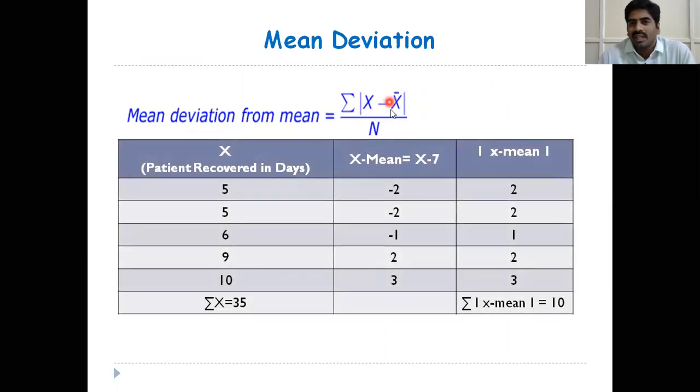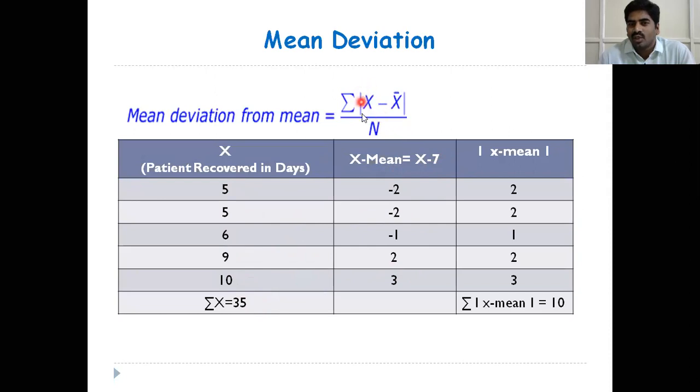This is the example here. In this formula also mean is there, x bar is there. So first you have to calculate the mean. Formula: sum of the observations by number of observations. Here sum of the observations 35, by number of observations 5. 35 by 5, that is equal to 7. First we have to take x minus x bar values in the second column. 5 minus 7 is minus 2, 5 minus 7 is minus 2, 6 minus 7 is minus 1, 9 minus 7 is 2, 10 minus 7 is 3. So this is the x minus mean column.